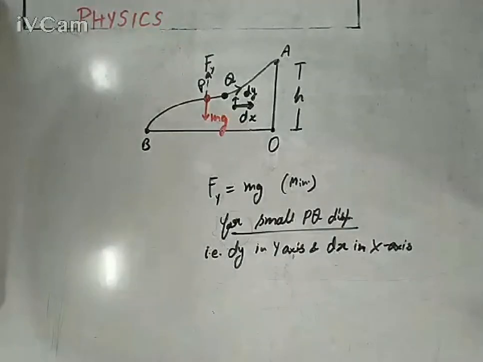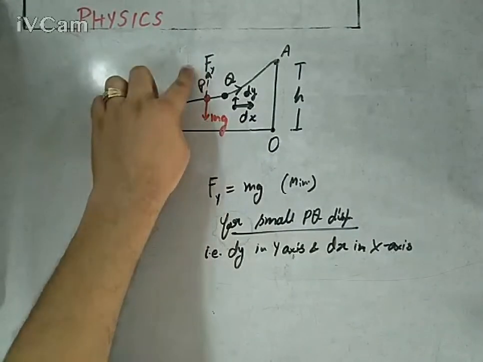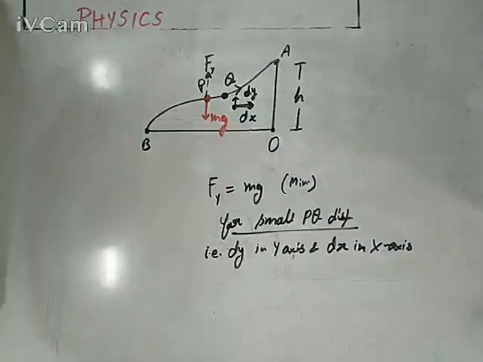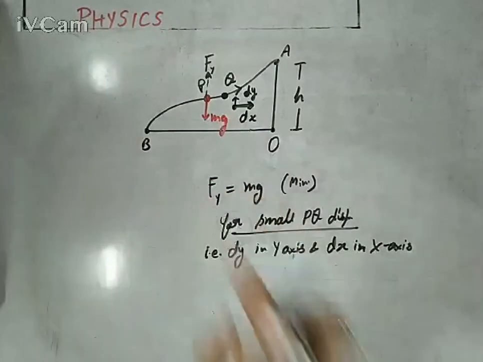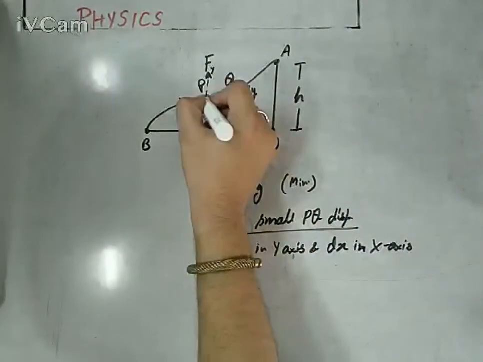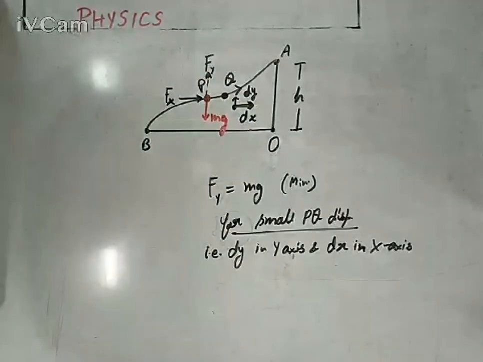And for the work done against gravity, only Fy is responsible for the force against gravity. That's why we are only considering Fy, not Fx. Why? Because Fx is not acting against gravity. The title is to measure the work which is being done against gravity. So keep this in your mind. If you want to consider Fx also, it won't be considered for this particular derivation.